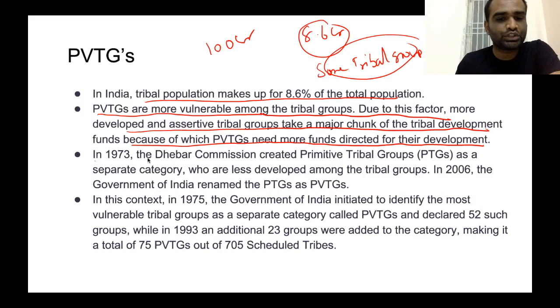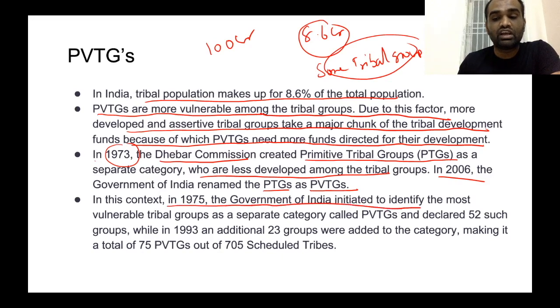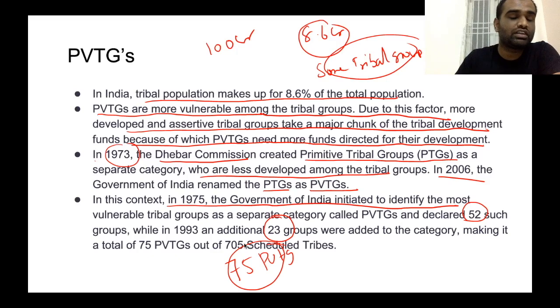Now, considering this in mind, the Government of India appointed a commission called the Dhebar Commission in 1973. Now, this commission created primitive tribal groups as a separate category of those who are less developed among tribal groups. In 2006, the Government of India renamed particularly primitive tribal groups into particularly vulnerable tribal groups. In this context, in 1975, the Government of India initially identified 52 such tribal groups as PVTGs, and in 1993, an additional 23 groups were identified as PVTGs. So overall, there are around 75 PVTGs identified by the Government of India, and there are around 705 other scheduled tribes.